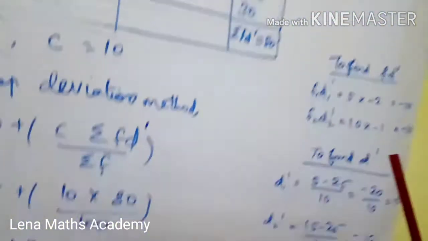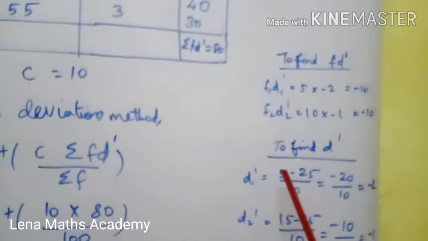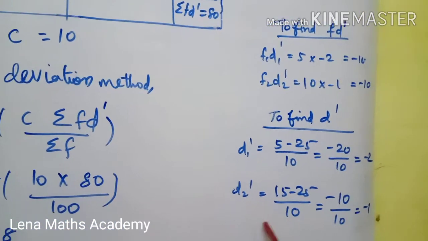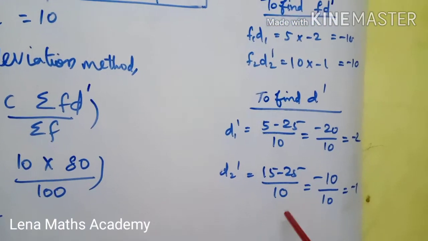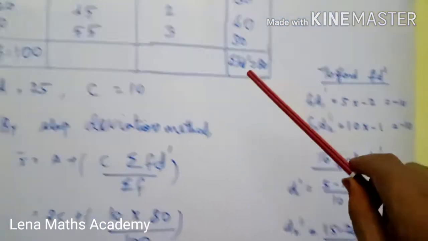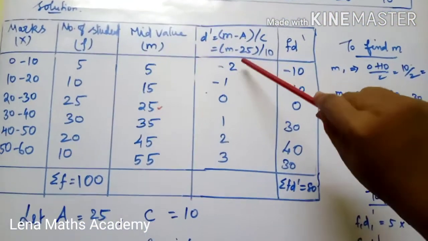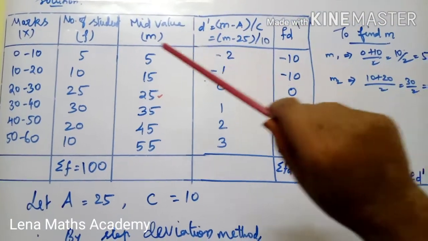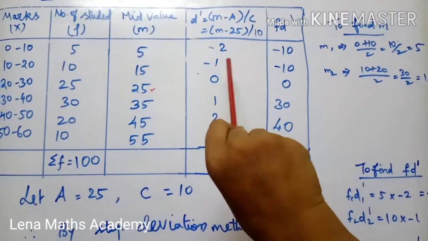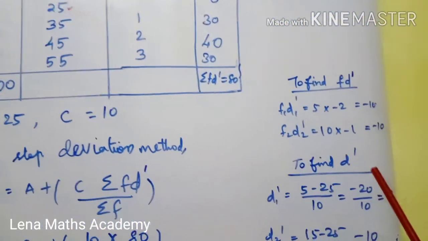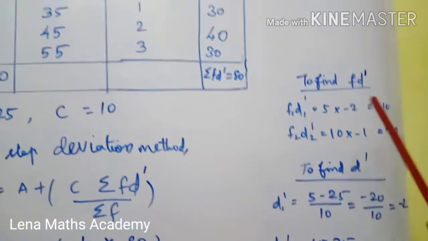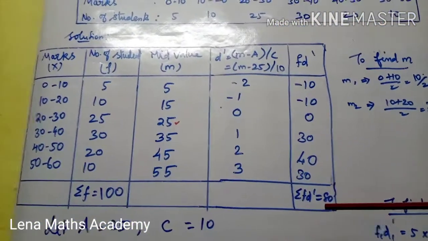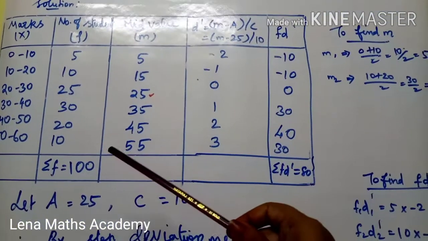So D1 dash, first mid value 5 minus 25 divided by 10, minus 20 by 10, minus 2. D2 dash: 15 minus 25 divided by 10, minus 10 by 10, minus 1. So similarly we get minus 1, 0, 1, 2, 3. Next f d dash: f 5, d dash minus 2, so minus 10. Next value 10 into minus 1, minus 10. Similarly we get 0, 30, 40, 30. So summation of f d dash is 80, summation of f is 100.